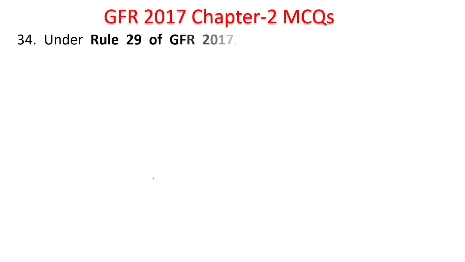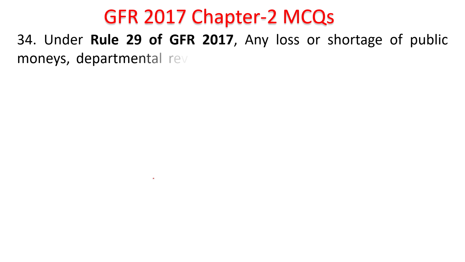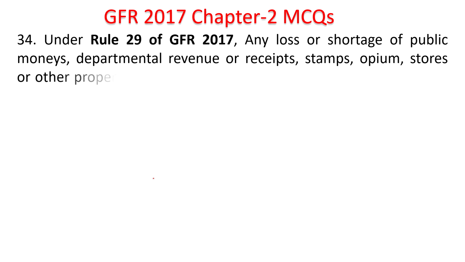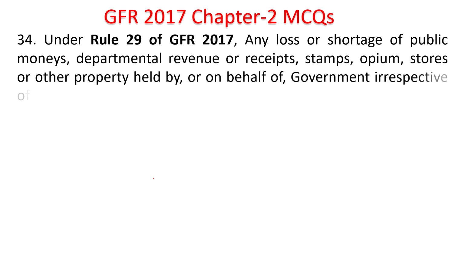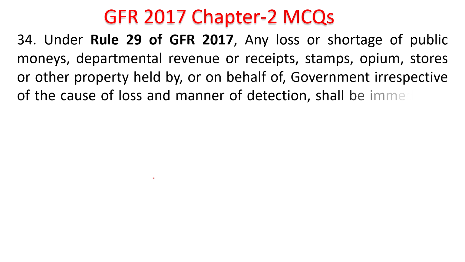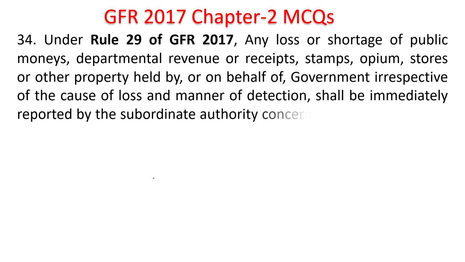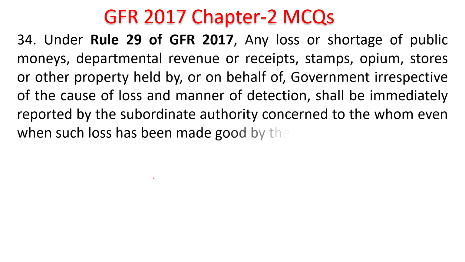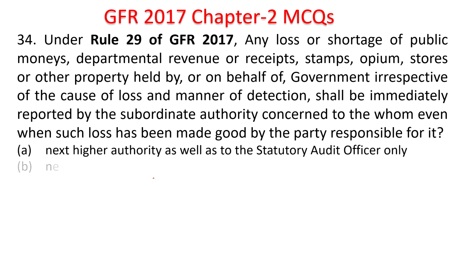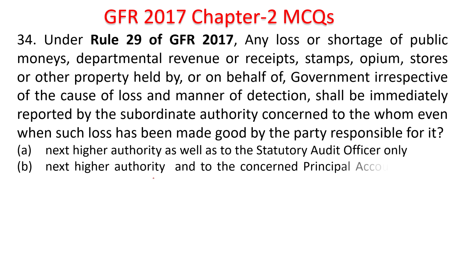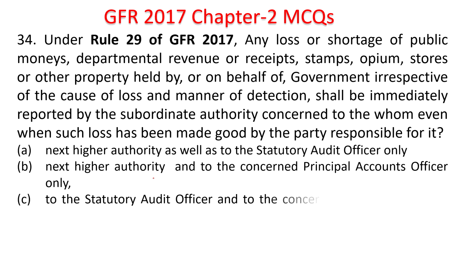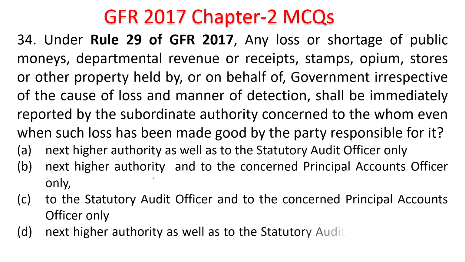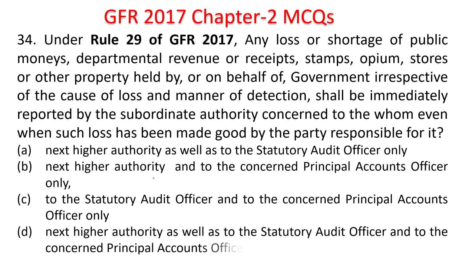Next question. Under Rule 29 of GFR 2017, any loss or shortage of public monies, departmental revenues or receipts, stamps, OPM, stores or other property held by or on behalf of government, irrespective of cause of loss or manner of detection, shall be immediately reported by the subordinate authority concerned to whom, even when loss has been made good by the party responsible for it? Next higher authority as well as the statutory audit officer only. Next higher authority and the concerned principal accounts officer only. The statutory audit officer and the concerned principal audit officer only. Next higher authority as well as statutory audit officer and the principal accounts officer.